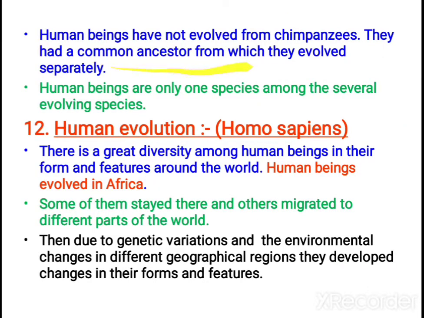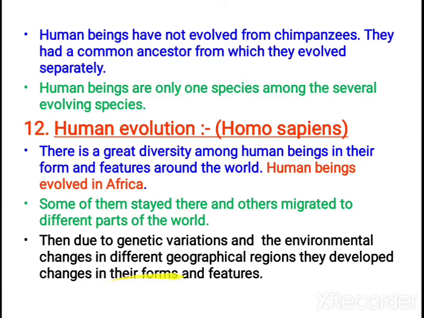Human beings have not evolved from chimpanzees, but they have a common ancestor and evolved separately. Human beings are the only surviving species among the several evolving species. Their scientific name is Homo sapiens, and they show greater diversity. Human beings evolved in Africa, and some of them stayed there while others migrated to different parts of the world.